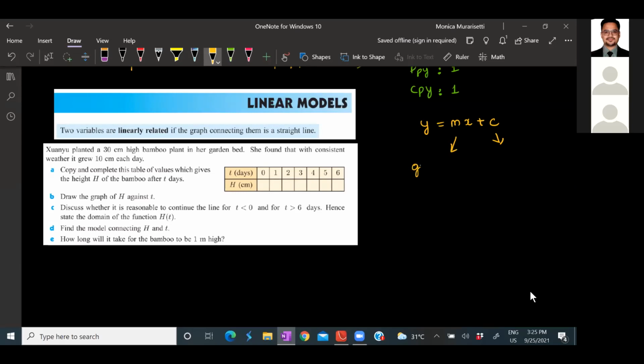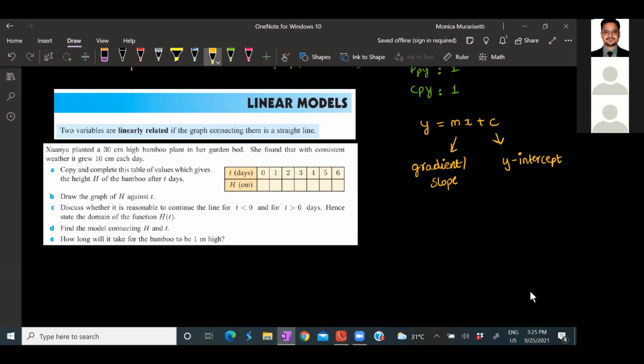Gradient, also called slope. It means the steepness of a line. And what is c? C is the y-intercept. Correct? Great.